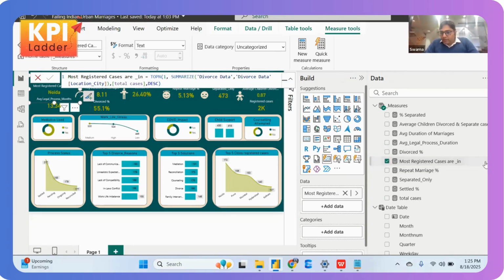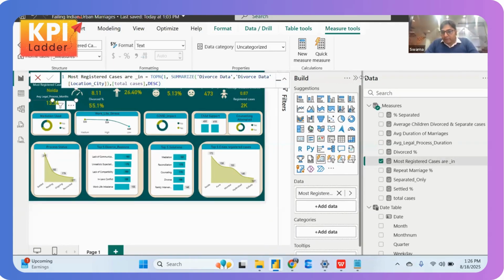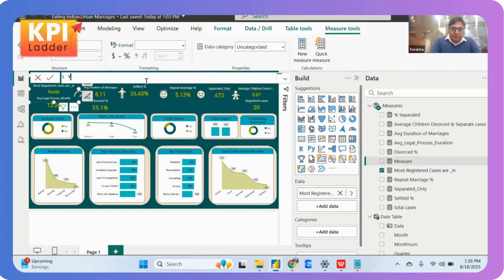Similarly, if we create one more measure using the total number of cases in that particular city, how can we do that? Let's create a new measure, and we will name it cases in top city. As we are mentioning, it is Noida as per the data trend.